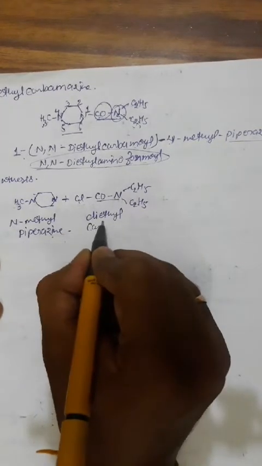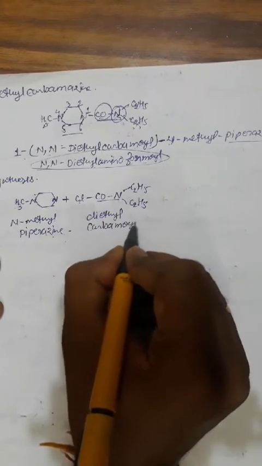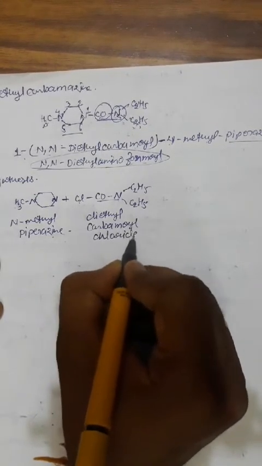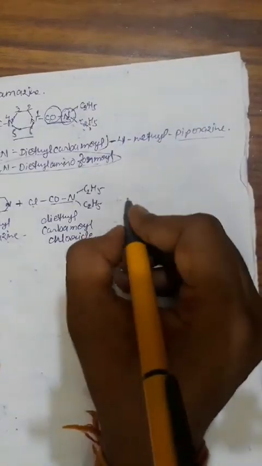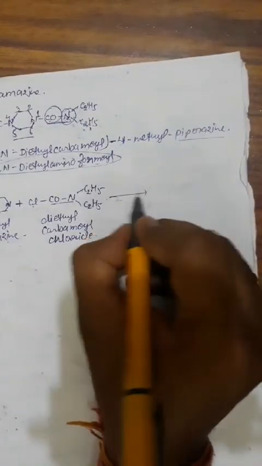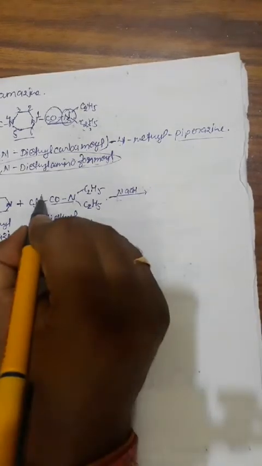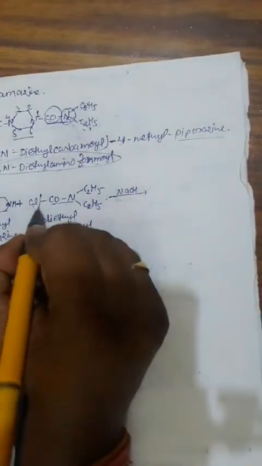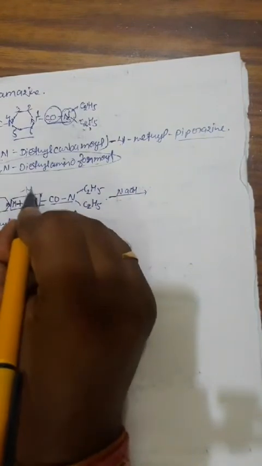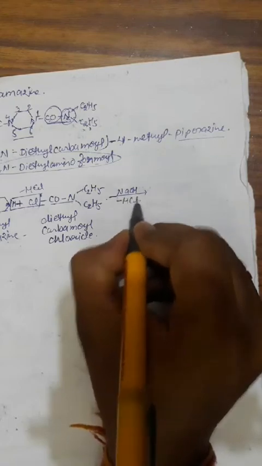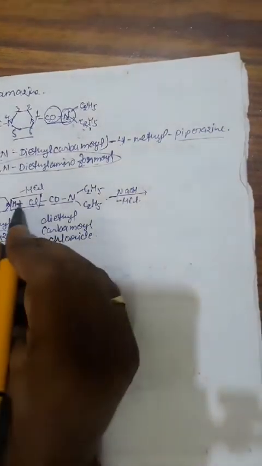Diethyl carbamoyl chloride will be condensed in the presence of sodium hydroxide, and we have this H, and this H minus HCl will be removed in the presence of NaOH. So this is minus HCl. This is N-methyl piperazine.